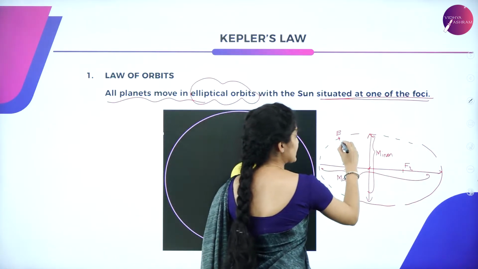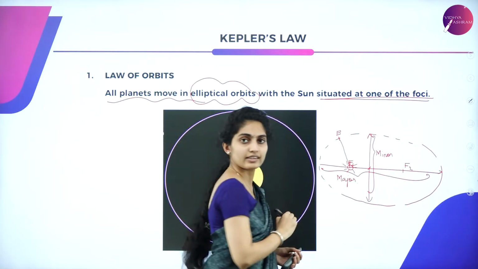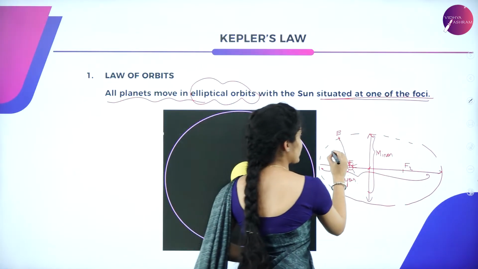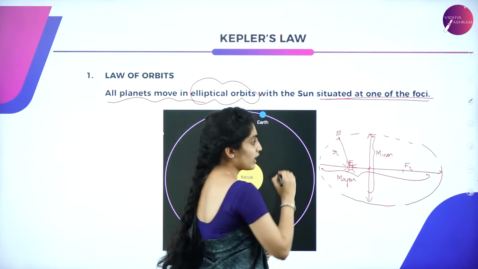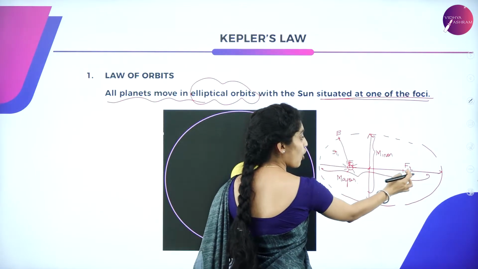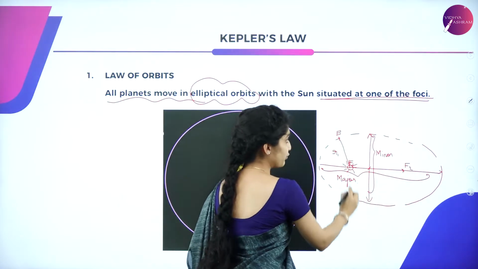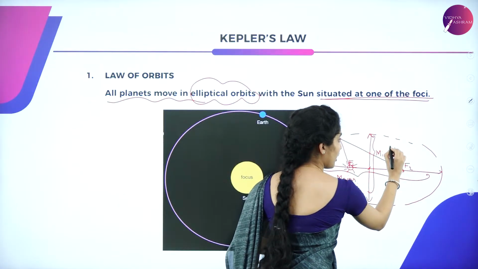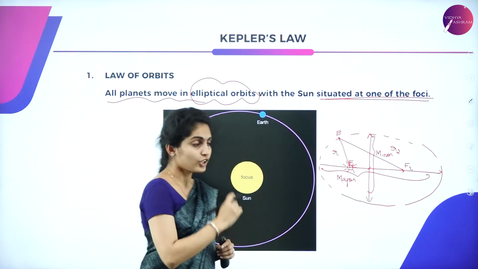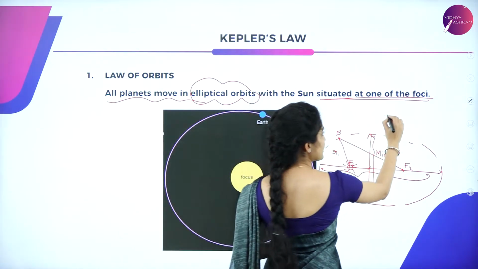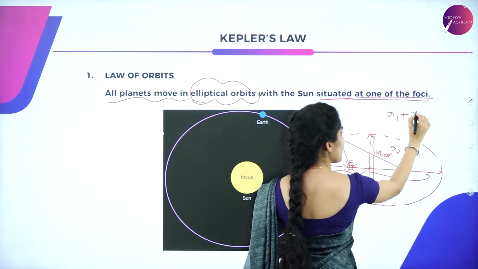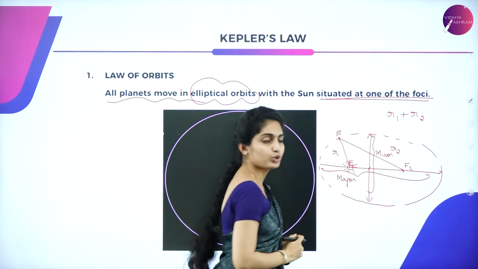So the distance from Earth to the sun, that is this focus, is said to be R1. And the position vector from the other focus, F2, is R2. Correct? So we can give it as R1 plus R2, the sum of 2 vectors.